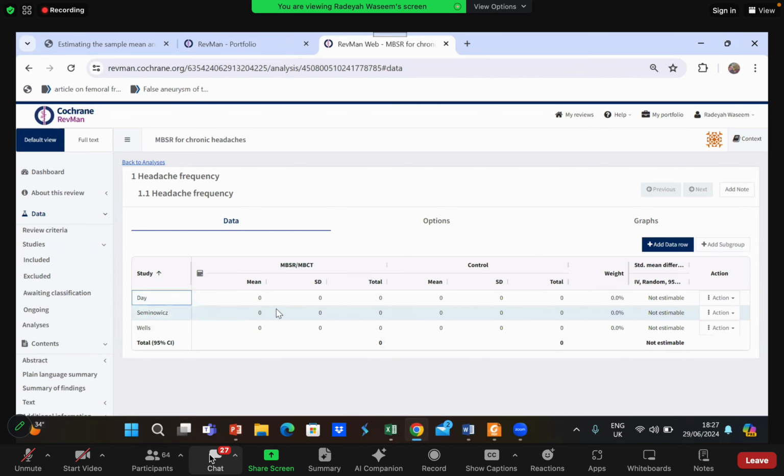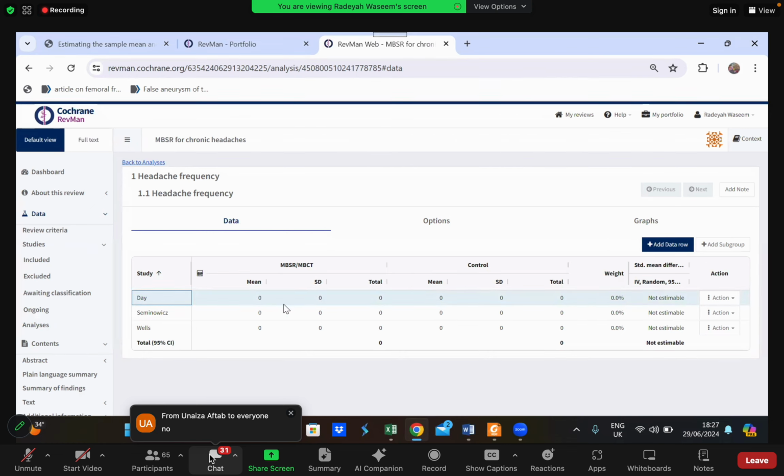Okay, now you guys can see how the raw data is presenting itself. Mean, standard deviation, total. Mean, standard deviation, total. Does anyone have any confusion in this window, in the raw data, in the standard mean difference? Okay, great. Now we will start entering the data we have extracted.